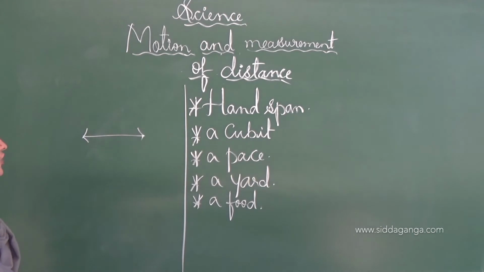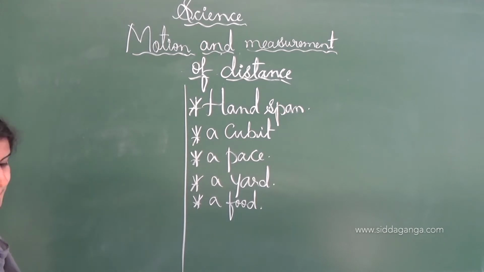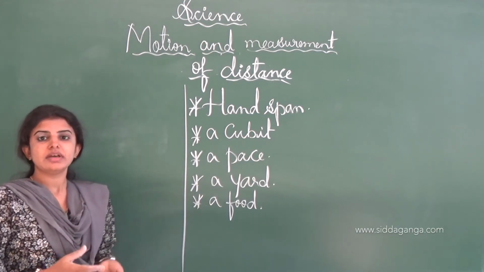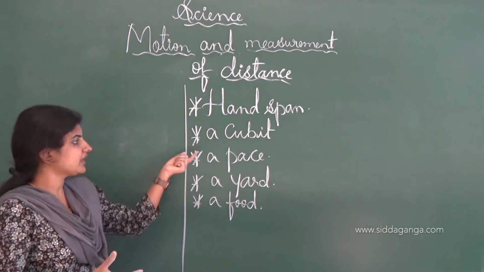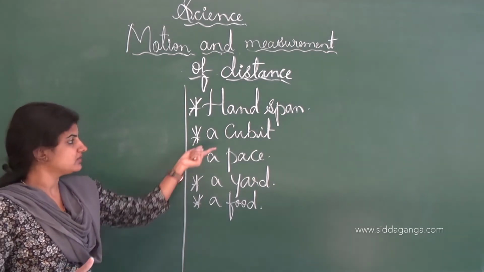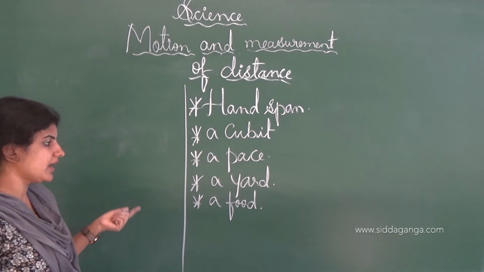Next one is the cubit. A cubit is nothing but the arm's length. If there is an arm, they take the length of the arm as the cubit length. And next one is the pace.